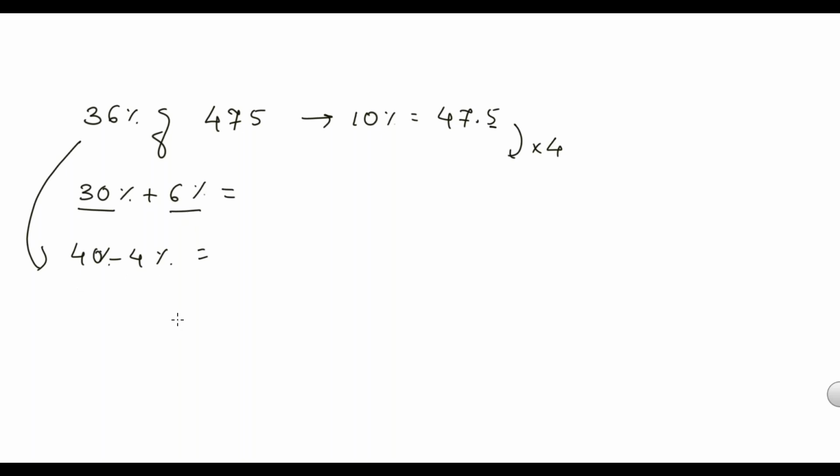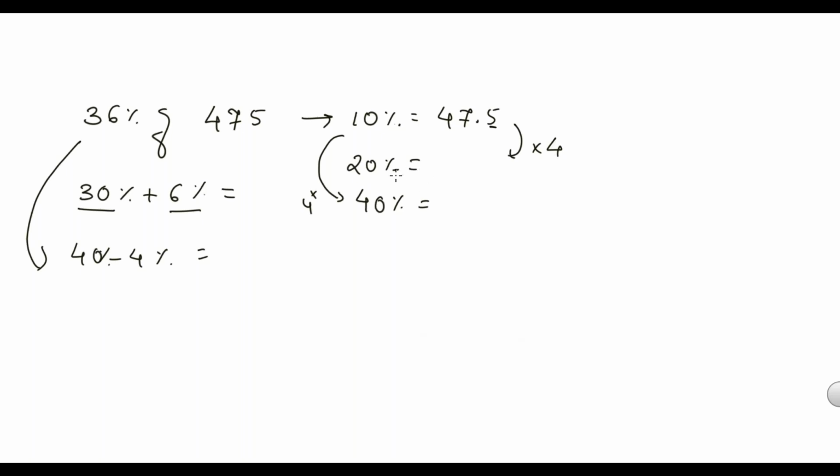Right? 40%. So 40% means I have 10% now. With the help of 10%, I have to find 40%. Right? 40% can be taken as 10% into 4. You can take this number into 4. But if you can do into 4 mentally, fine. But if it would take you time, if you are going to do 47.5 into 4 as a multiplication, don't do that. Okay, so the other way, first find 20%.